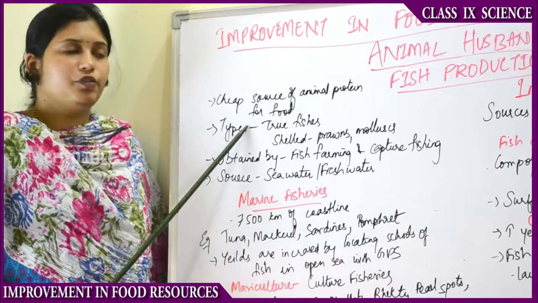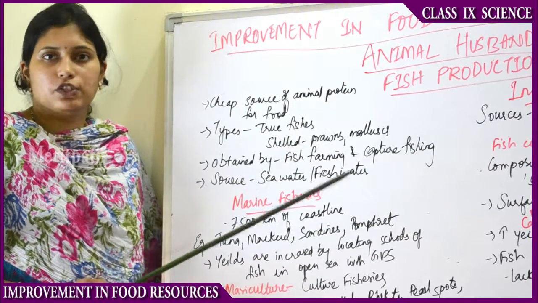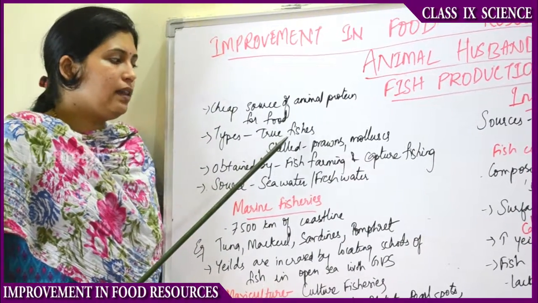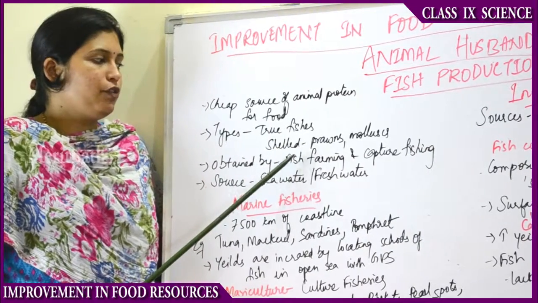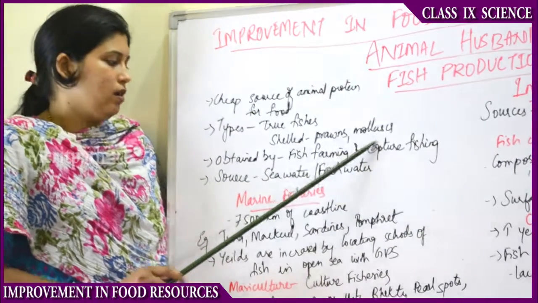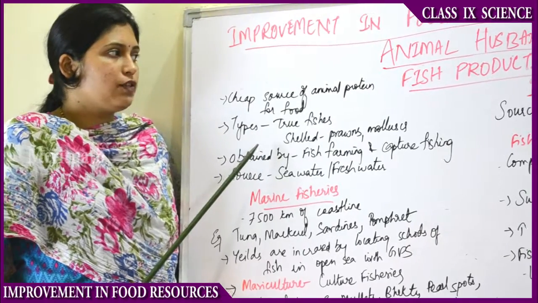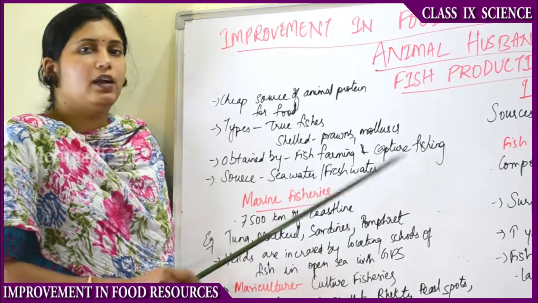And what are the types of fishes? We have true fishes, like all the fishes we get outside in the market. And there are some shelled fishes. Shelled fishes are prawns and mollusks. These fishes are obtained by fish farming and capture fishing.